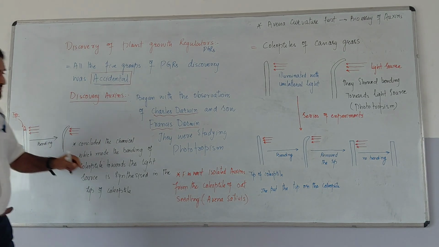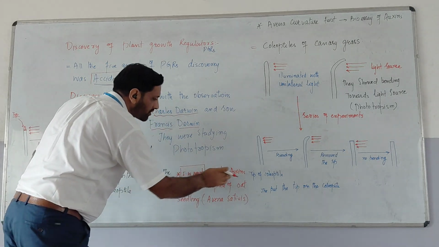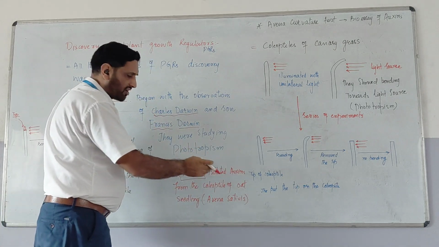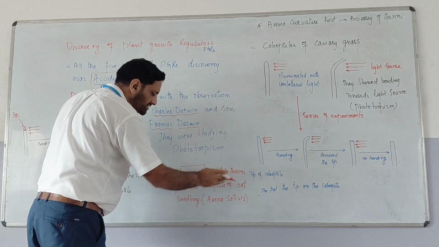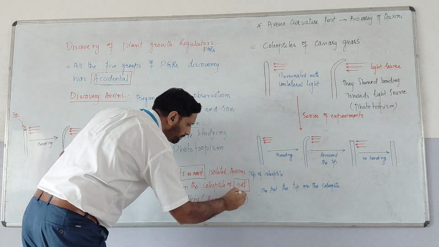After that, this scientist F.W. Went isolated these auxins. These chemicals were known as auxins actually, and these auxins were isolated from the oat seedling. This is your PYQ.